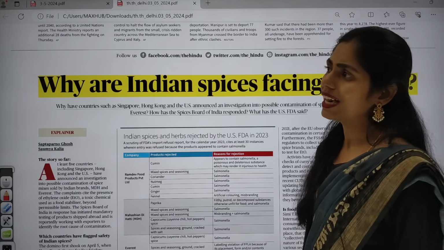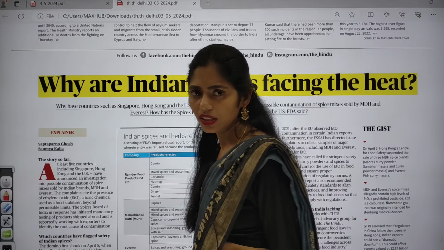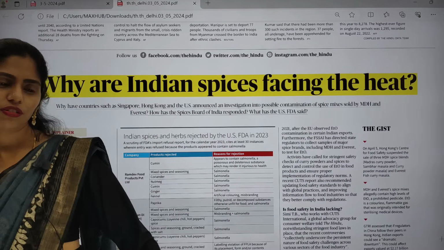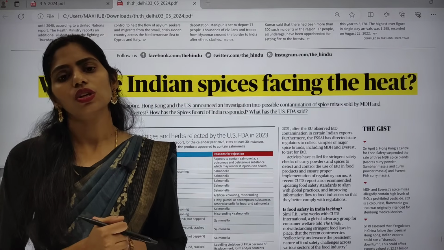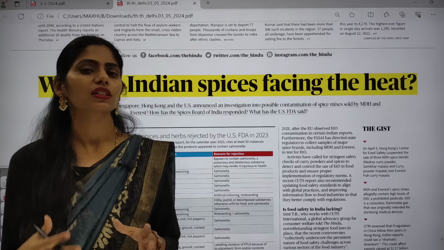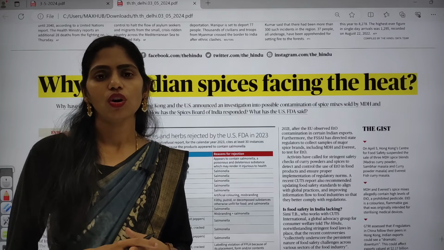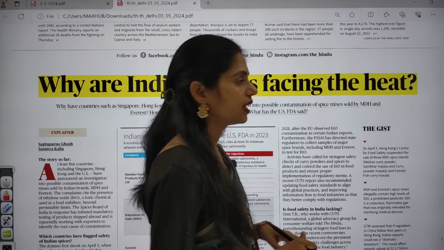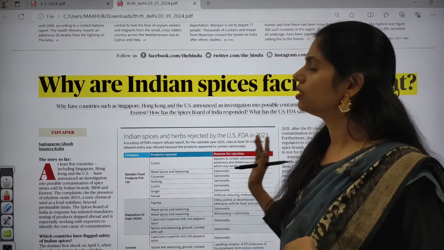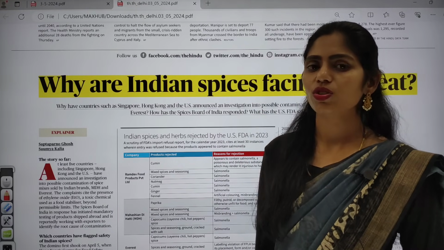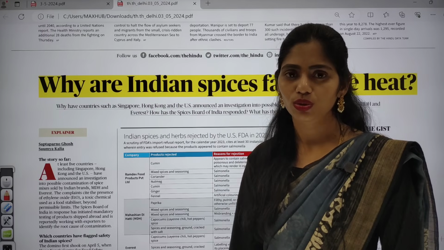Countries present in the temperate region will not go for growing many crops, as the climate is not very favorable. Because of this, they depend on animal food. If they want to store animal food for long days, they have to use spices. So for that, they had good trade with India. This is one important thing that you have to know.